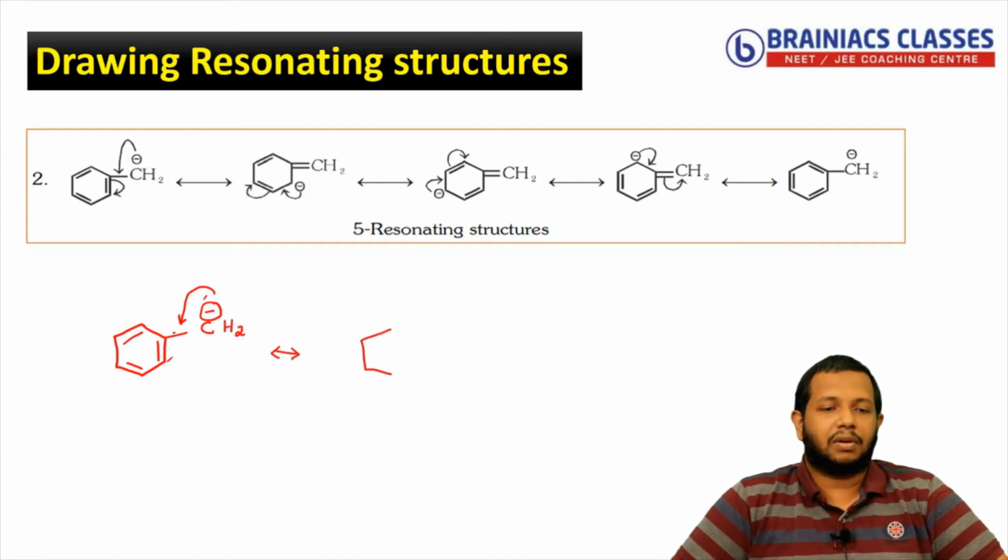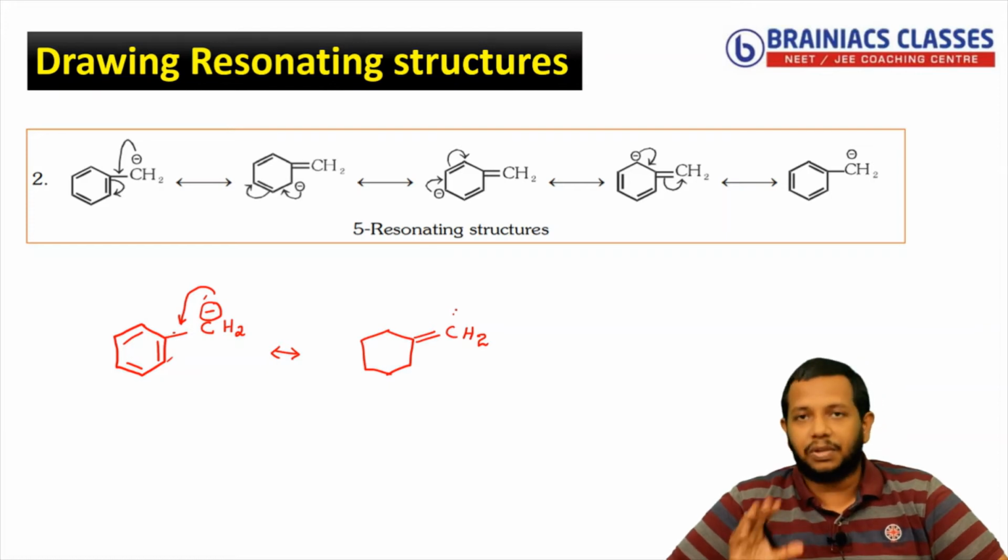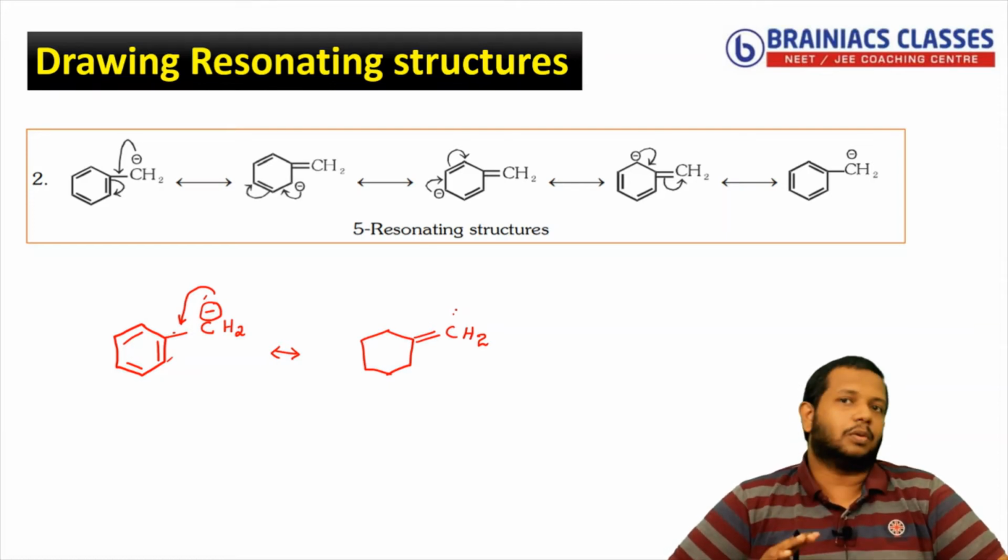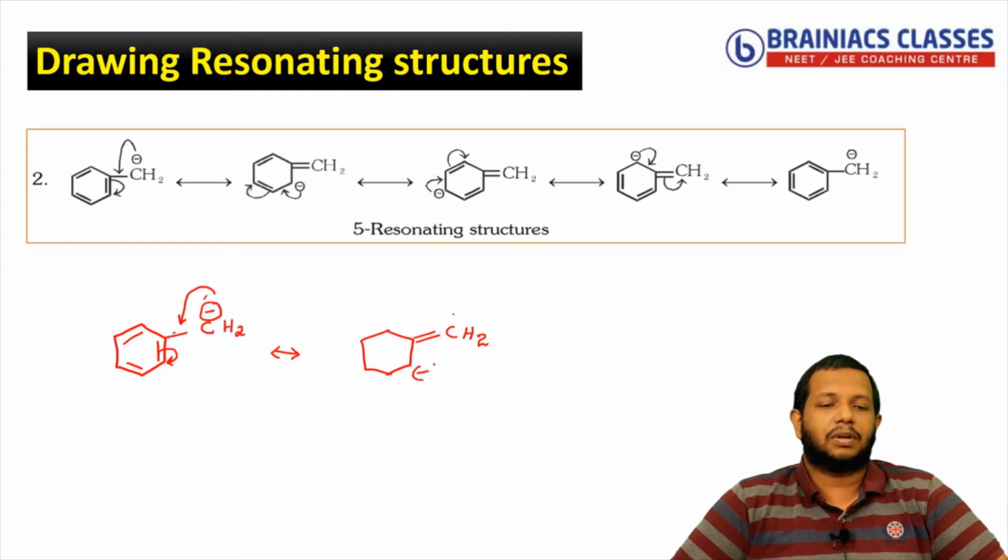So I can go like that. You will get a double bond CH2. And please note one thing here: there is no positive charge I am keeping there because the negative charge is lost. It is not a lone pair. So when it comes like this, you know that this will get repelled. So this will become a negative charge here, and you will have the other structure remaining the same.